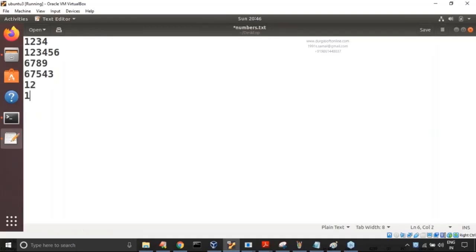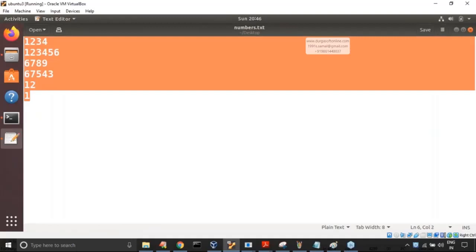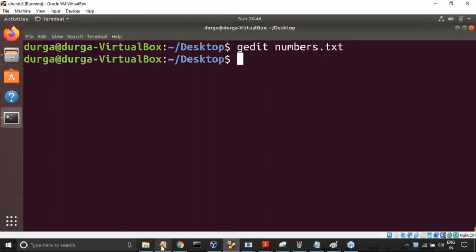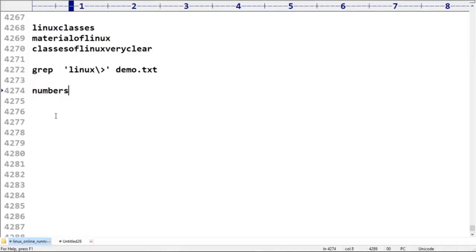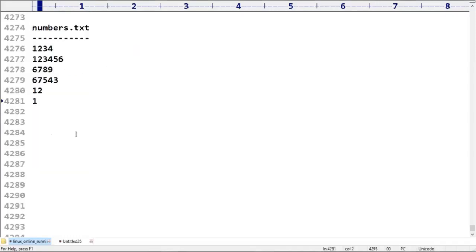Next, 1 2 1, assume that some numbers are there. Now observe that carefully. This is numbers.txt. Now I'm taking the grep command, backslash less than,